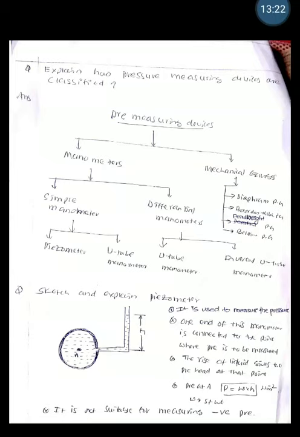If H is the height of the liquid, then what we can write, already you know, the pressure at point A is given by P is equal to W into H. Here W is called the specific weight and H is called the height of the liquid raised in the vertical column. It is a very simple method to measure the pressure, but it is not suitable for measuring negative pressure.